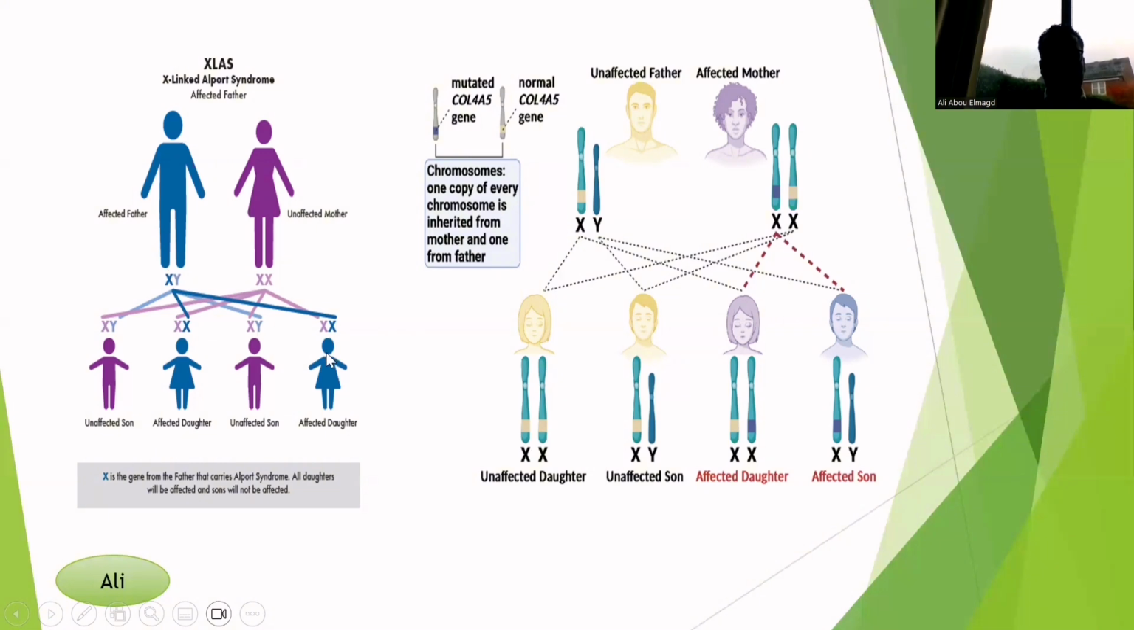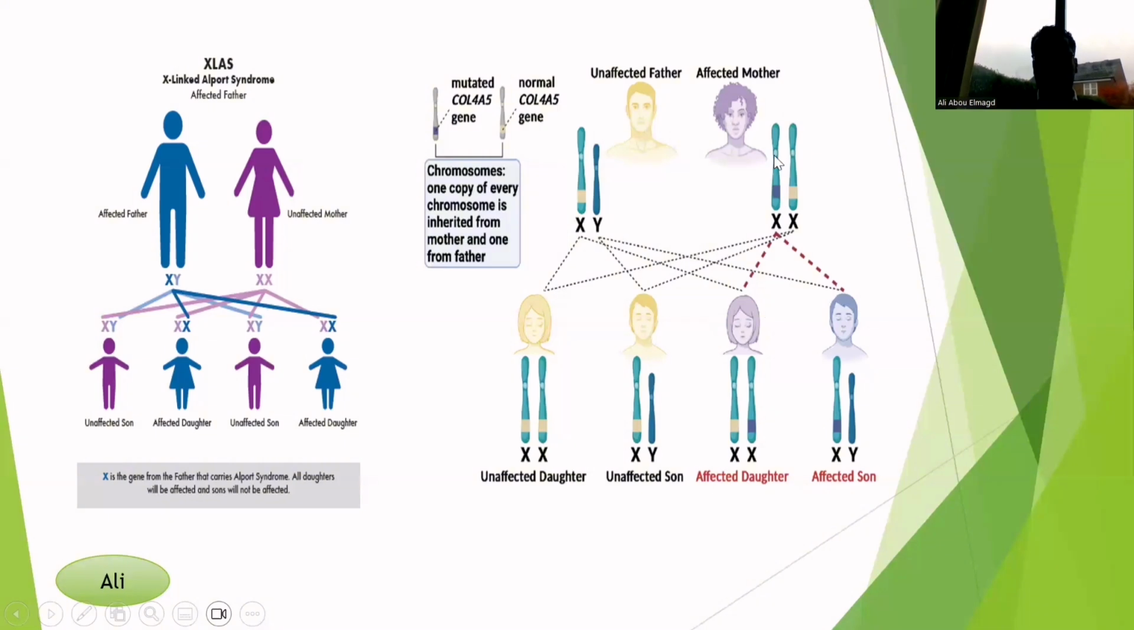So the percentage is 50%, right? There will be a daughter affected, and the sons will be unaffected. Okay, so this is if the father is the one who is affected. If the mother is affected, the percentage is still 50% as well, but one of the sons may be affected and one of the daughters may be affected.